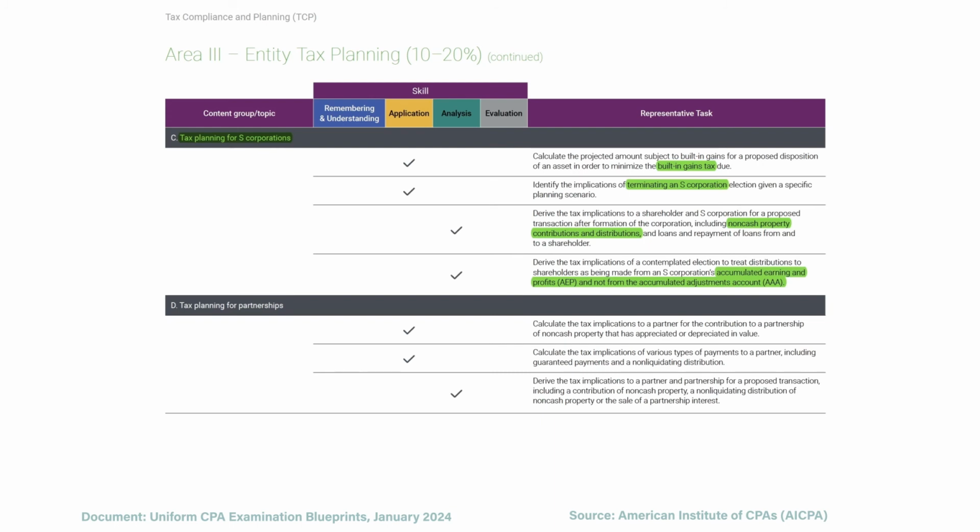From there, we go to tax planning for partnerships. So here we're considering what happens whenever you have non-cash property that has appreciated or depreciated in value. Then we're looking at various types of payments, such as guaranteed payments and non-liquidating distributions. And then from there, we're talking about contribution of non-cash property, non-liquidating distribution of non-cash property, or the sale of the partnership interest.